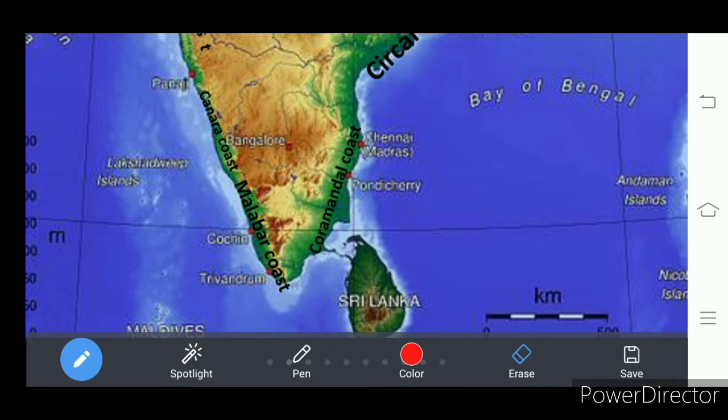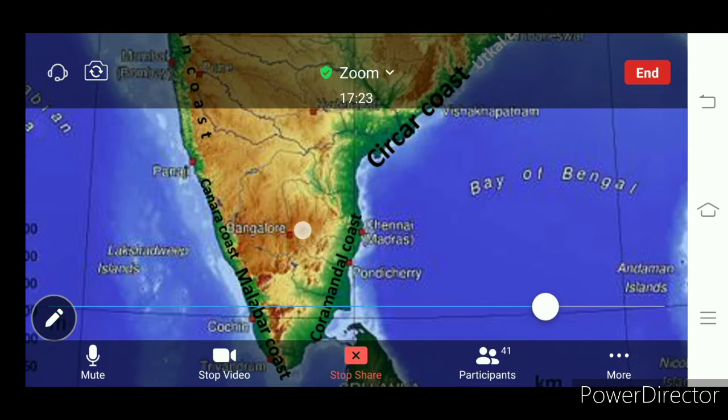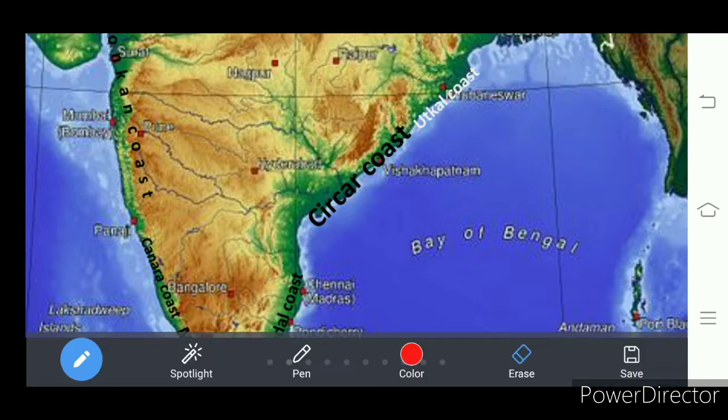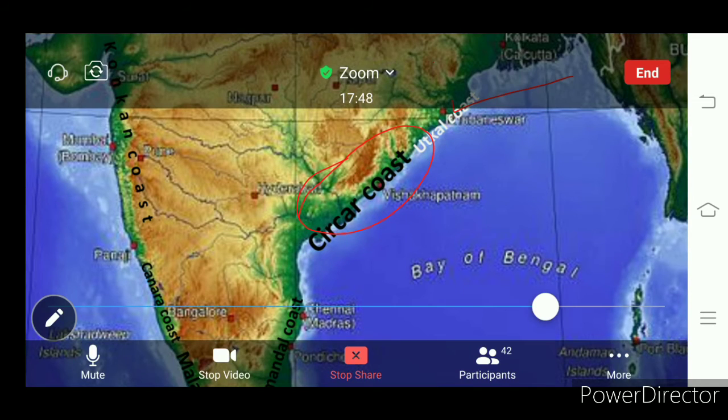Similarly, eastern coastal plains are also called with different names. In Odisha, these are called Utkal coast. Which one? Utkal coast. And in Andhra Pradesh, these are called Circar coast.